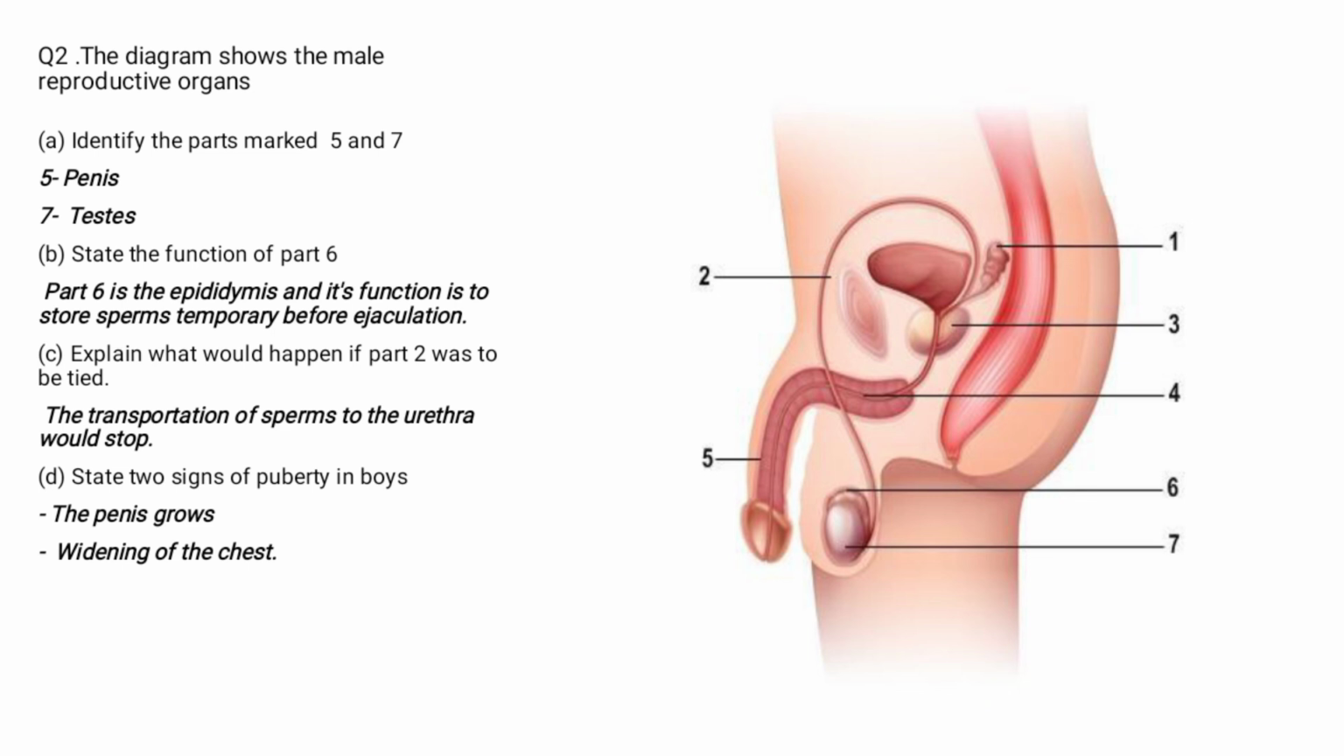Okay? Explain what would happen if part 2 was to be tied. Let's say part 2 is tied. What would happen? It means that this man won't be able to impregnate a woman because the transportation of sperms will stop. Okay.